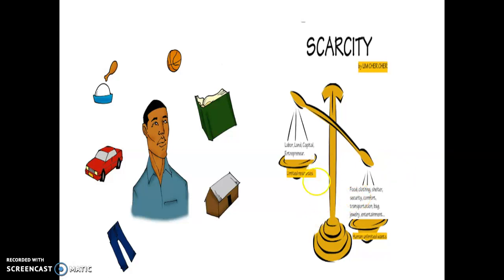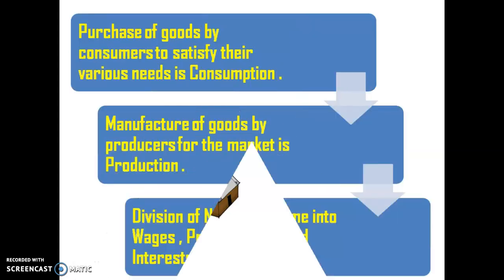We have to decide whether to use it for food, clothing, shelter, security, or for comfortable things, for transportation. This is the condition of scarcity. Hope you understand well.